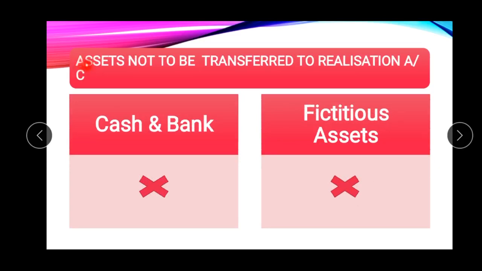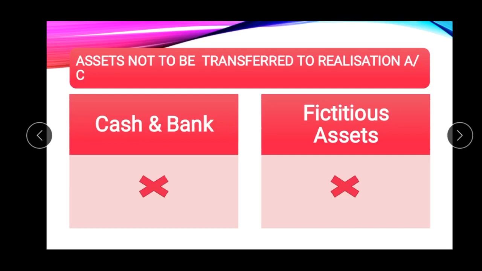But if the goodwill does not appear in the balance sheet, we need not pass any journal entry. The assets which need not be transferred to the realization account: cash and bank is not transferred to realization account. Fictitious assets are also not transferred to realization account. Cash and bank are already in liquid form, so these need not be converted into cash.